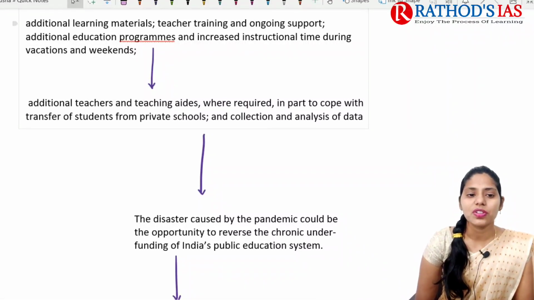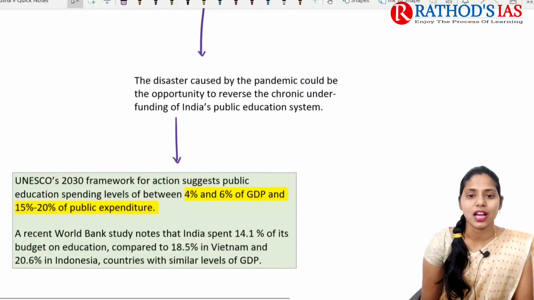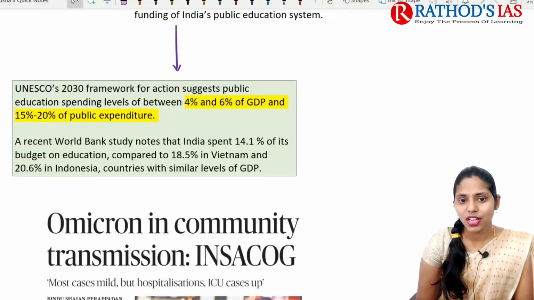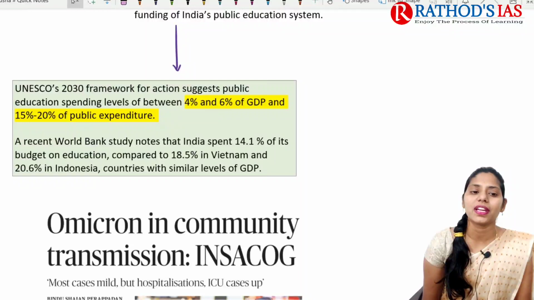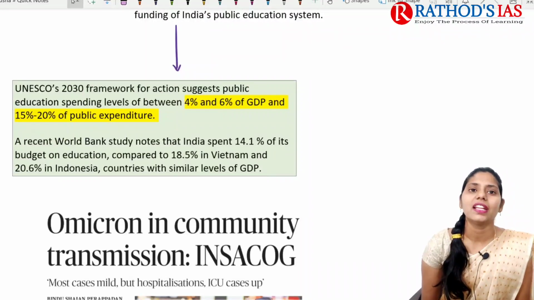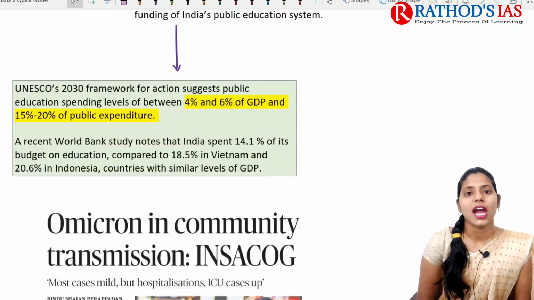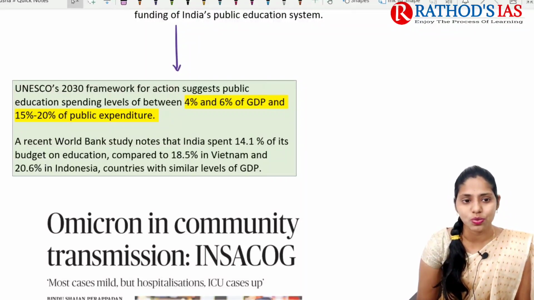Okay, and we need to go for transfer of students from private schools, and even we need to go for proper collection and analysis of data here. Okay, and the data given by this UNESCO 2030 framework says that we need to go for increasing public education spending levels, and that should be between 4% and 6% of GDP, and it should be about 15 to 20% of total public expenditure as well.